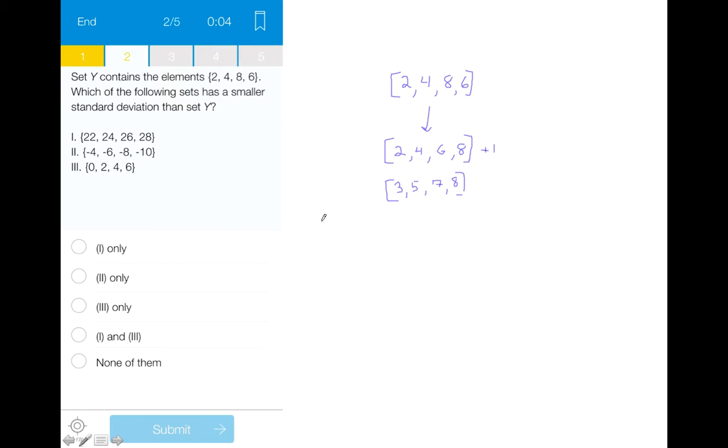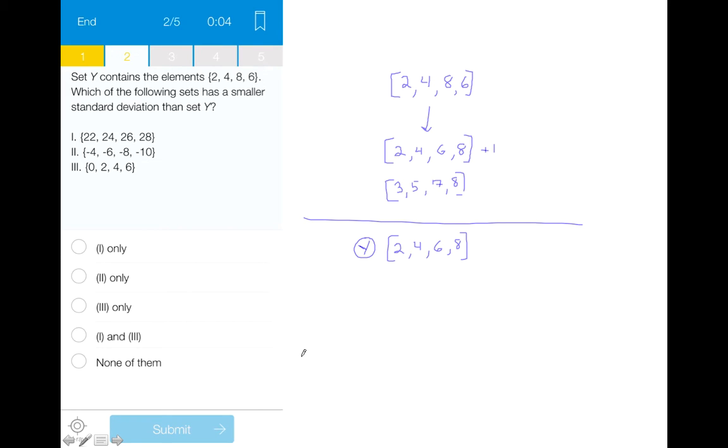So I'm going to rewrite set Y below, and I'll keep it in the order that I just presented it in. So 2, 4, 6, and 8. And if we notice, the 3 sets presented in the answer options, they are all the exact same as set Y with different integers added or subtracted. Therefore, even though they have different means, they should still have the same standard deviations.